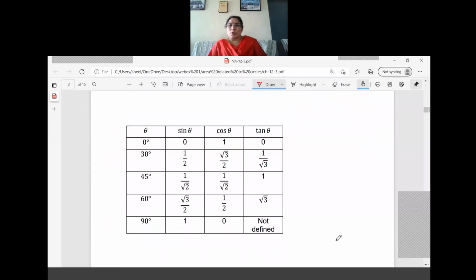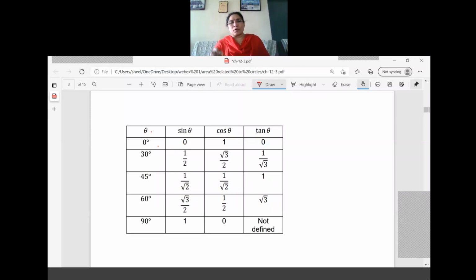Now, these values you have to learn anyhow, but we study this in the chapter trigonometry only. Now, before that I'm giving the values. So let us go through this one. If any doubt is there, in the last part of this class you can ask. So each value of theta means angle. Generally we mark it as theta. Now I'm telling you the values that come in questions. 0 degree sometimes it will come, 30 degree it will come, 45, 60, 90.